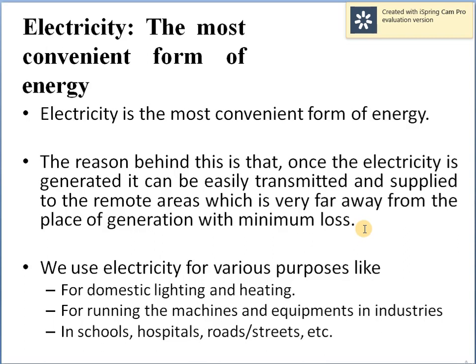And during the transmission, the loss is very negligible. We use electricity for various purposes also, like domestic lighting and heating, for running machines and equipment in industries, in schools, hospitals, roads, streets, etc.